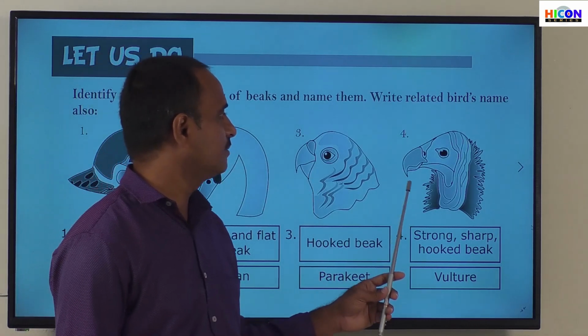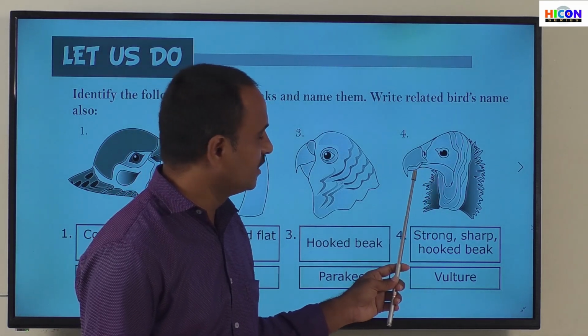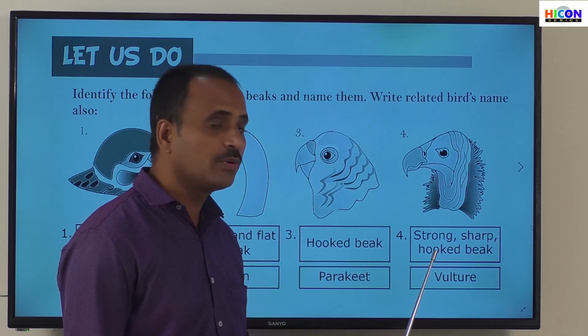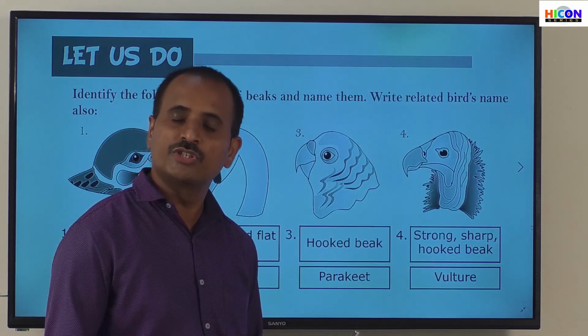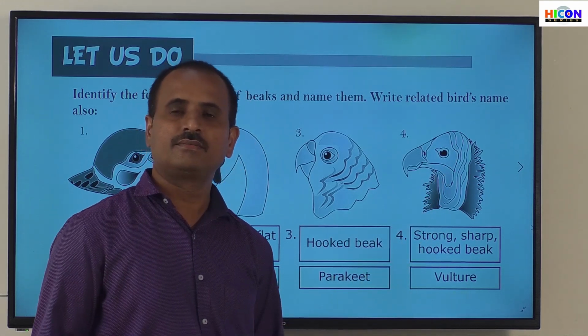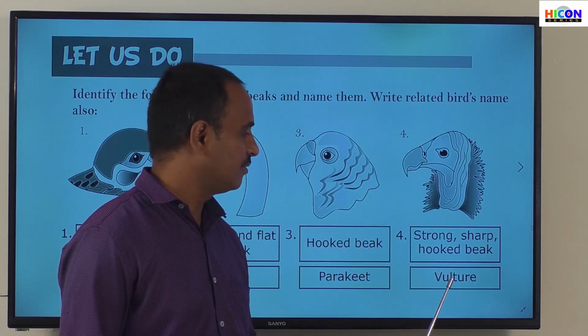And see the fourth one. So children, what is this type of beak? The type of beak is strong, sharp, hooked beak. And what is the name of this bird? Vulture. So the name of this bird is vulture.